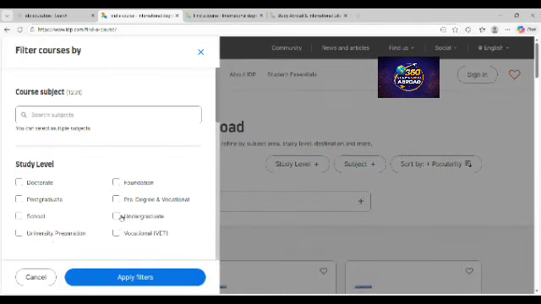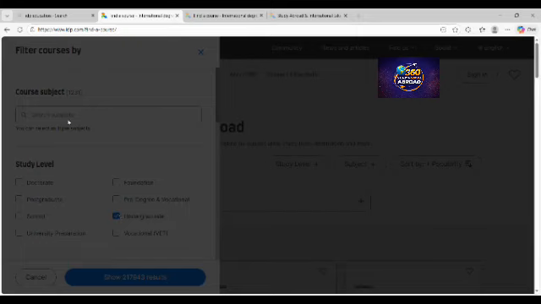So let's say undergrad, so I just choose undergrad, and then the site kind of loads slow, but be patient with it, because once you apply the filter, it's going to take you through how you can get what you want.